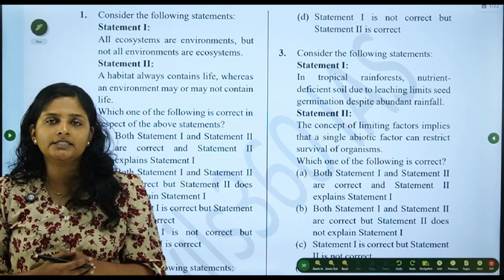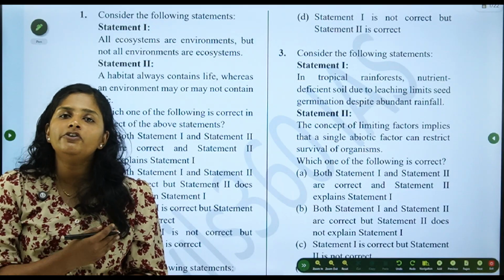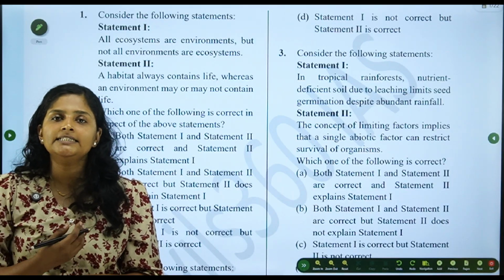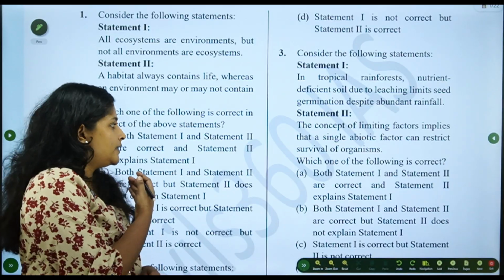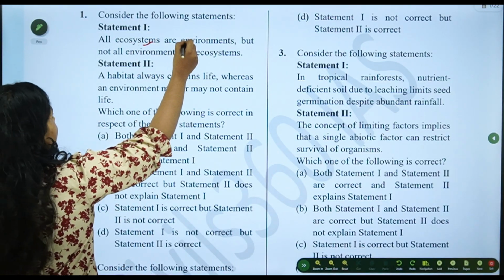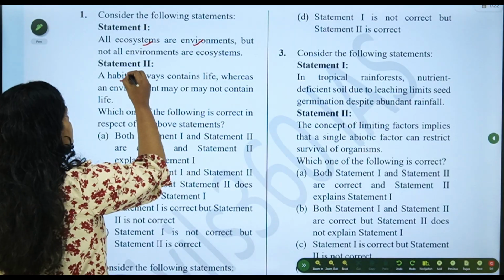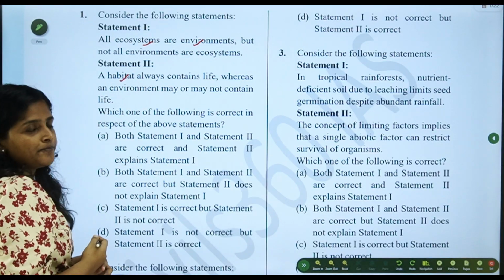Today we are going to discuss the questions from Sectional Test 9 on environment. Before I discuss each question in detail, just pause the video and try to answer it on your own. So let's go to the first question, and the question is about ecosystem, environment and habitat. So let's first go through what is ecosystem, environment and habitat.